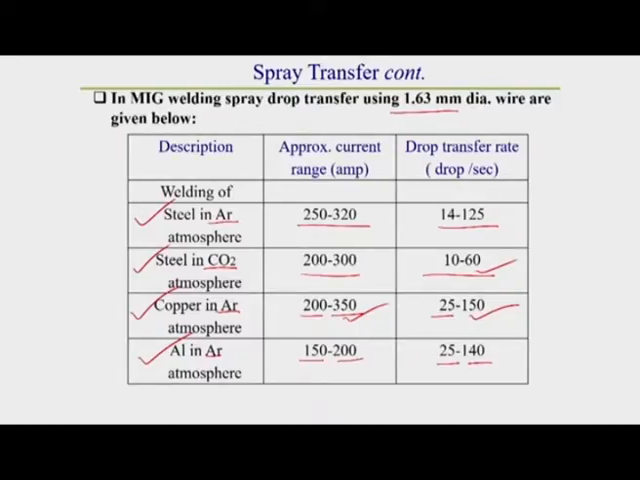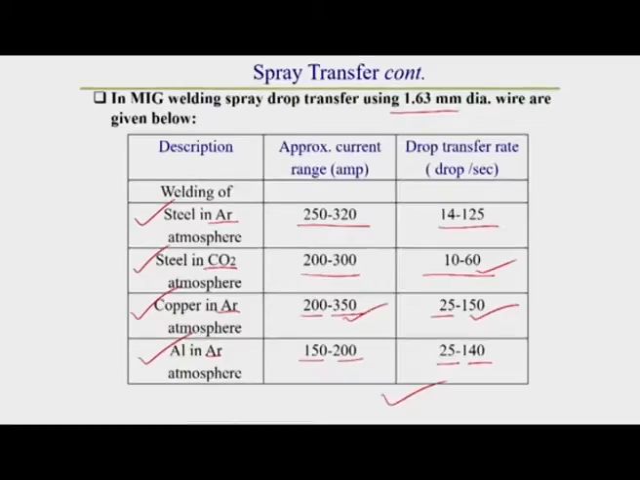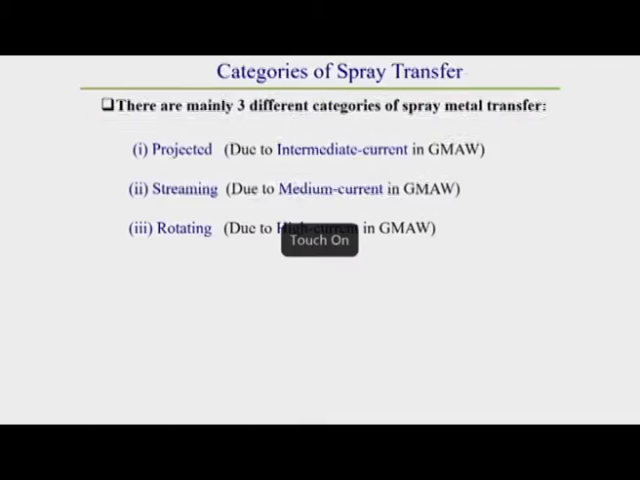From here we observe that drop transfer not only depends on current, it also depends on the shielding medium and on the material type, that means what type of material we are using. So, by varying the shielding medium, we can increase or decrease the rate of metal transfer. We can observe this clearly from this table: by varying the current and the shielding medium, we can increase or decrease the rate of metal transfer. Now, we will go to the different categories of spray metal transfer. There are different types of spray metal transfer.